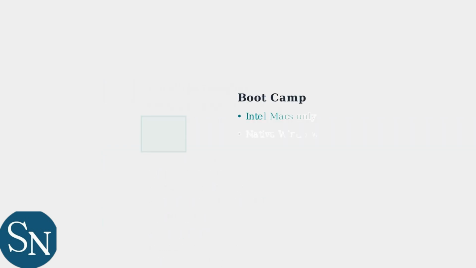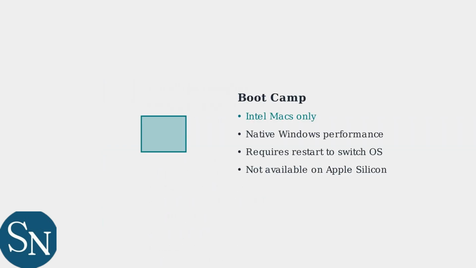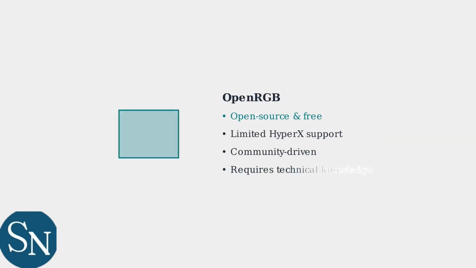Intel Mac users have an additional option called Boot Camp, which allows native Windows performance by creating a separate Windows partition. However, this feature is not available on Apple Silicon Macs with M1, M2, or M3 processors. OpenRGB is a third-party open-source alternative that provides limited HyperX device support. While free and community-driven, it requires more technical knowledge and doesn't support all HyperX peripherals.